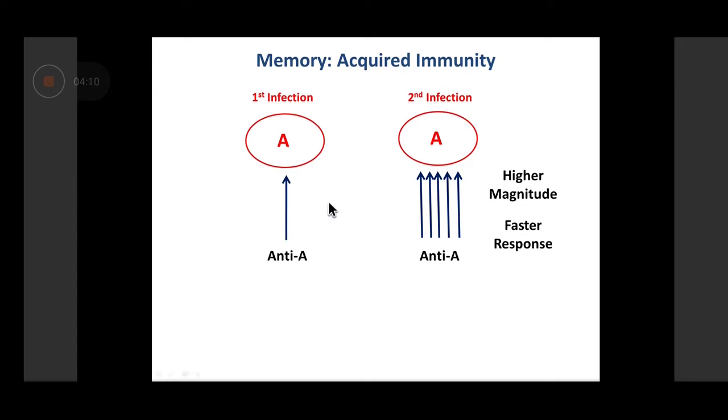Now give me the answer to this question, all of you who are listening. The concept of memory is a feature of innate or acquired? Quick answer. I want a quick answer from you. If you are able to listen to me, quickly answer. I can see your answers. Quickly answer. The concept of memory is a feature of. I need to get some responses, then only I'll get feedback on whether you are listening or not.